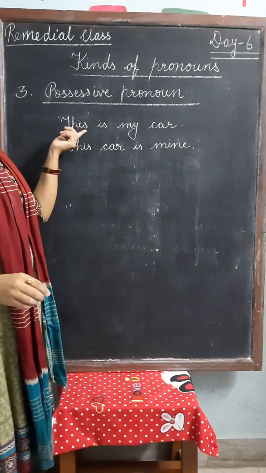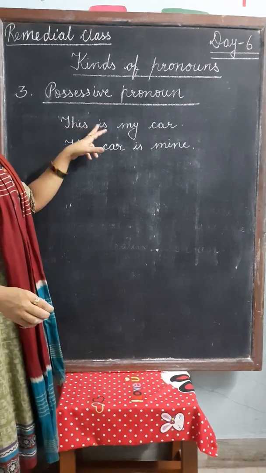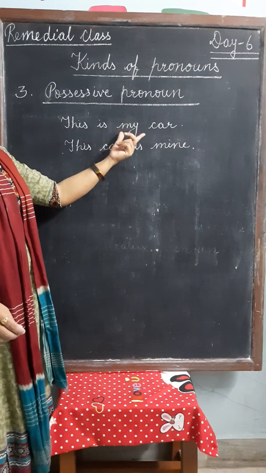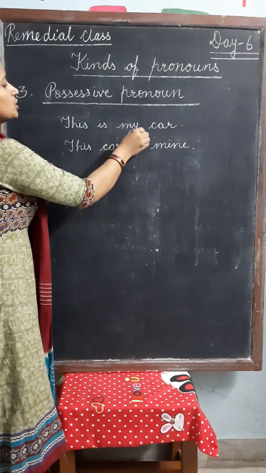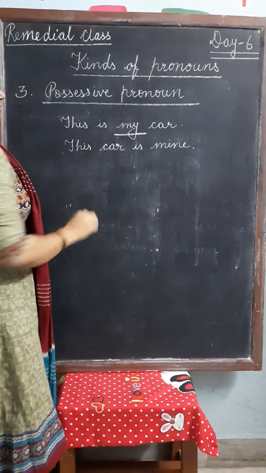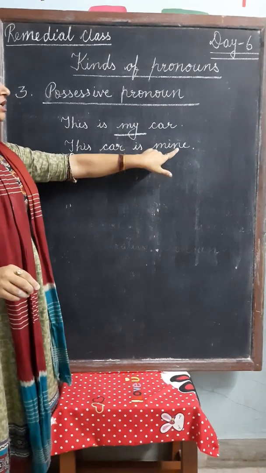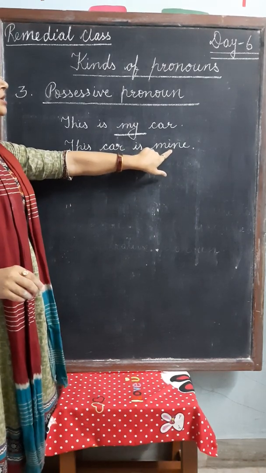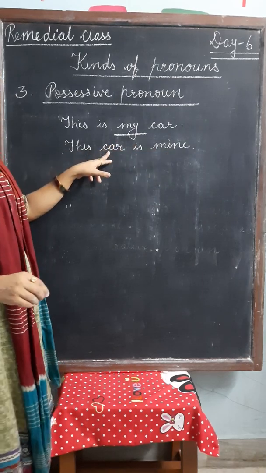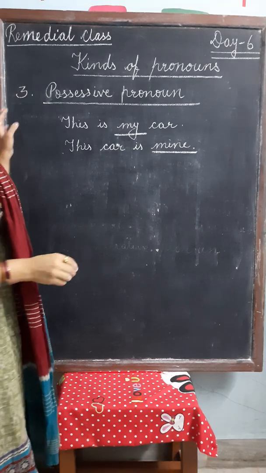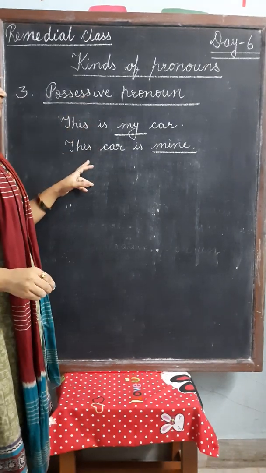You have known is my car. Whose car? My car. It means this word shows a possession. Here this car is mine. Here this word shows the possession on the car. So these words are called possessive pronoun.